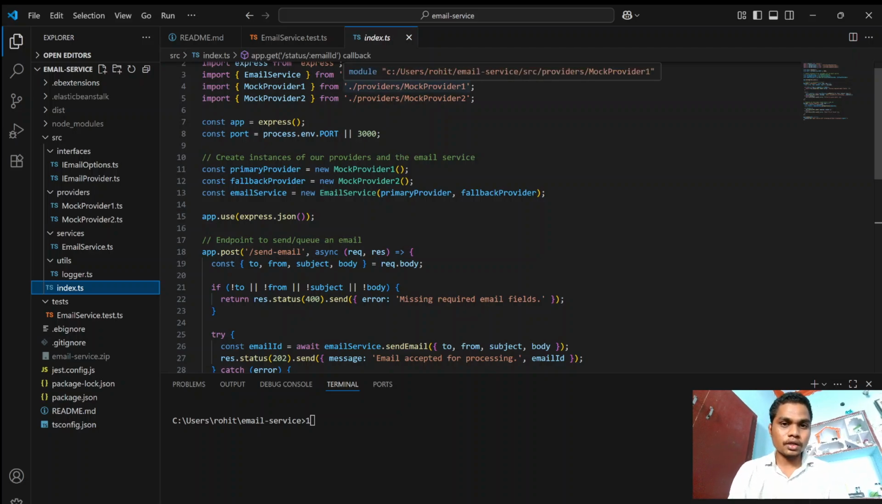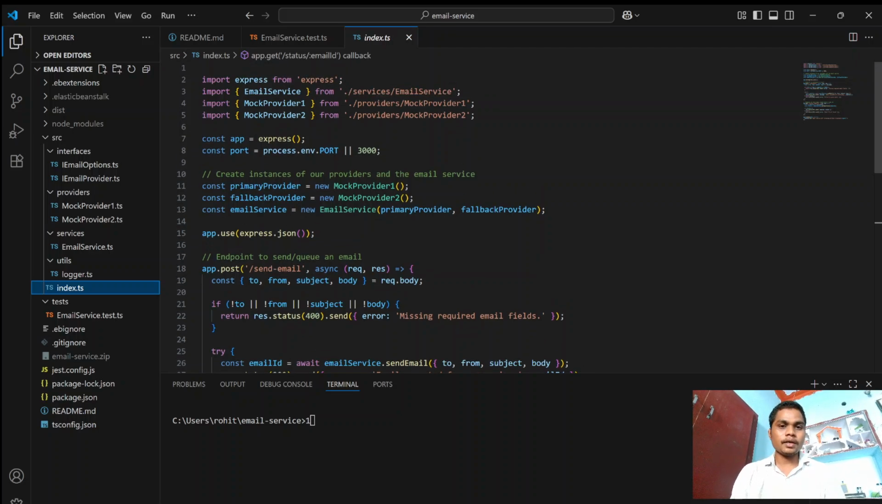As you can see here on the screen, index.ts is the main application and the main entry point also. It sets up the Express.js server and defines our API routes. As you can see, it imports the email service, mock provider 1 and mock provider 2. Mock provider 1 is the primary provider, the main thing, the biggest asset in our code. Mock provider 2 is also the same. If mock provider 1 fails, mock provider 2 will retry the function, and I'm going to explain this also.